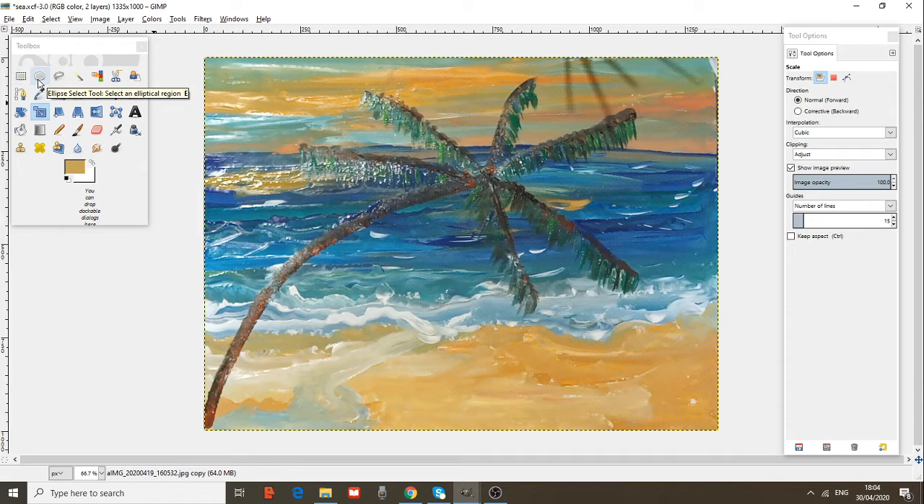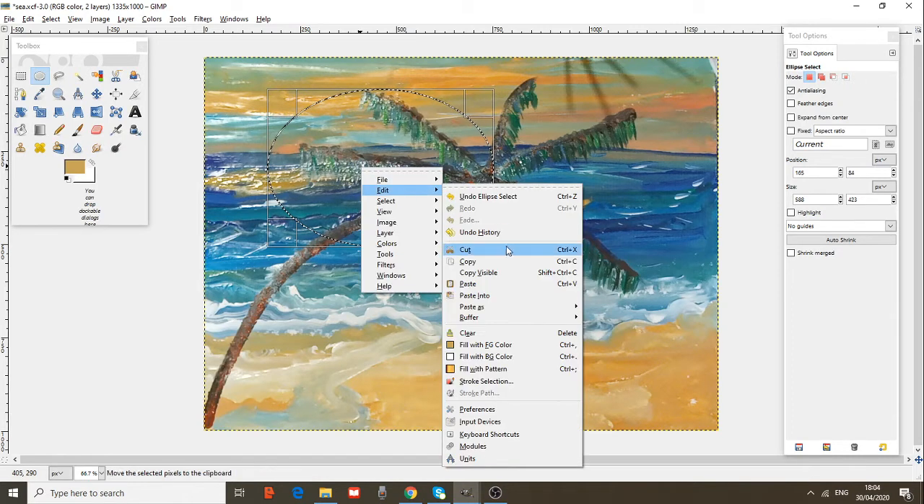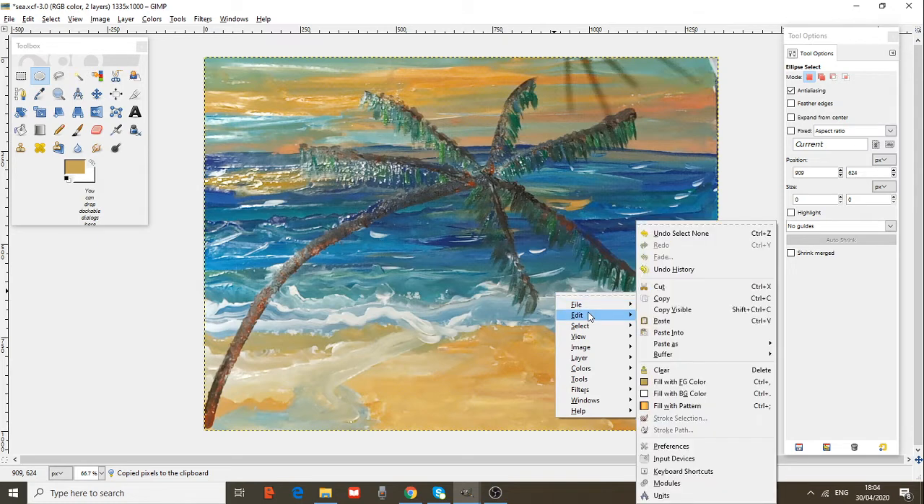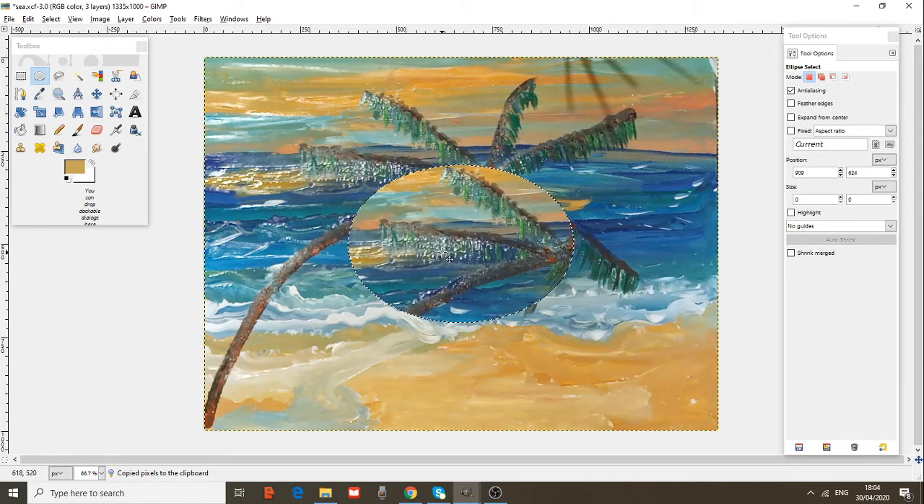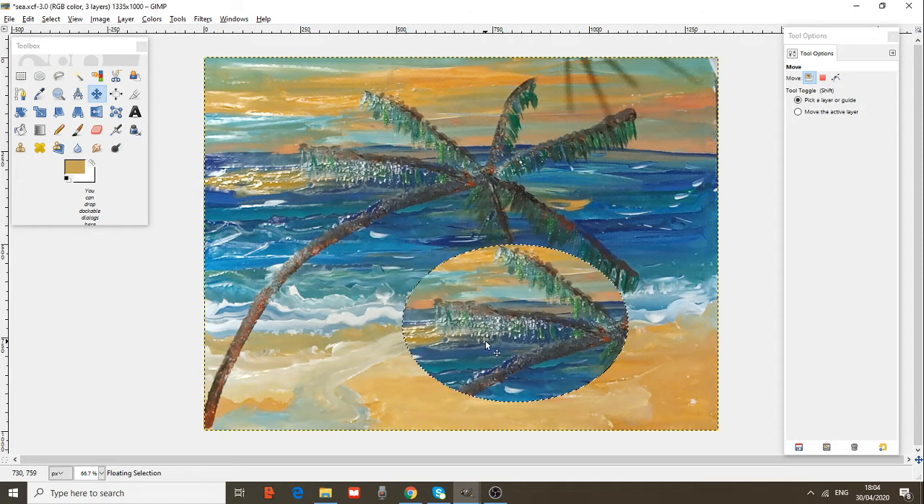This one is the ellipse select tool. What can you do with an ellipse select tool? You can select an elliptical region. You can choose elliptical in the same way. Copy, and out of the elliptical selection, paste. The shape has changed.